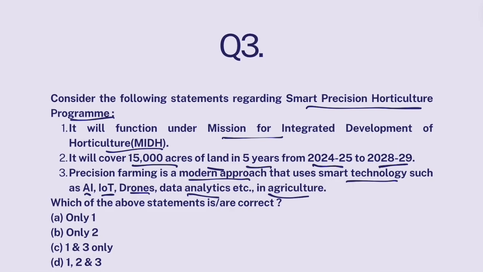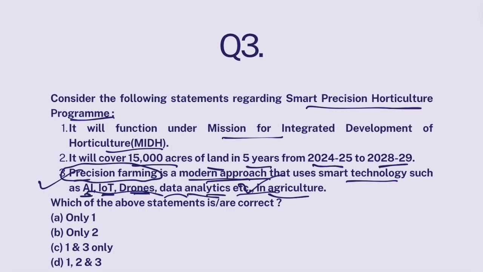Now look, government wants India's agriculture to be productive. And what better way to make our agriculture productive than employing smart technology, employing the new age technologies in agriculture? Okay, so government wants the use of AI, IoT, drones in agriculture. And when you use these technologies in agriculture, this is known as precision farming. So precision farming's definition is absolutely correct over here.